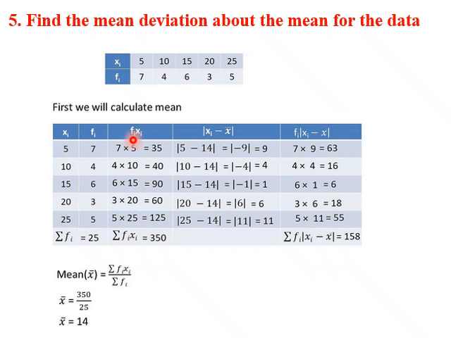Now we multiply fi and xi, these two columns will be multiplied. 5 into 7, 35, 10 into 4, 40, and so on. Next we add up or make summation of all these terms, 35, 40, we call it as sigma fi xi. Sigma means summation. So if we add all this, we get 350. So 350 by 25 is 14. So we got mean as 14.